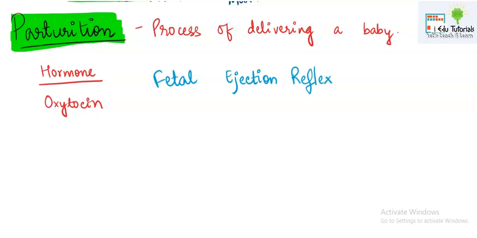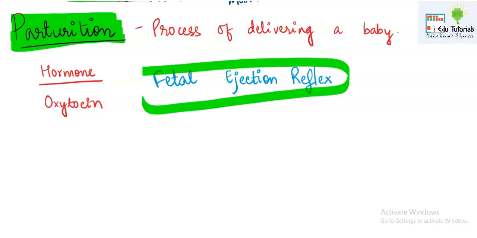Now we will talk about parturition, which is a process of delivering the baby. So once gestation period is over, once enough fetal growth has taken place, the time has come to deliver the baby. In case of normal delivery, the baby comes out of the vaginal tract. Now prior to that, a reflex action happens in the body of the pregnant woman, and that is known as fetal ejection reflex. As the name itself makes sense, the fetus has to come out now because it has fully grown. So for that to happen, what happens?